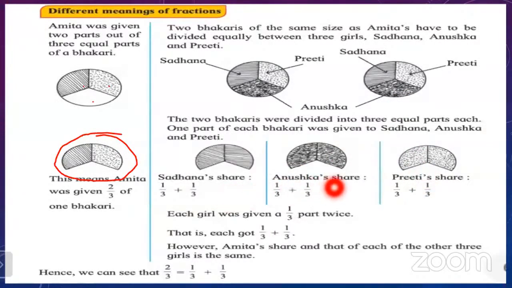Twice means two times. Twice from this bhakri one portion, and from this bhakri one part. So each got 1/3 plus 1/3. You can see here the share of each one. Amita's share and that of each of the other three girls is the same. Hence we can see that 2/3 is equal to 1/3 plus 1/3 as the addition.